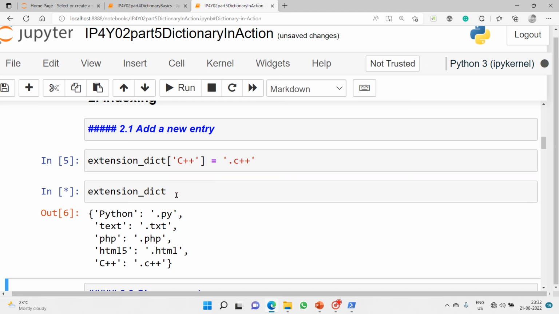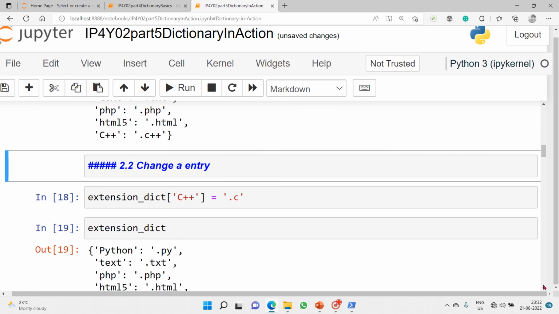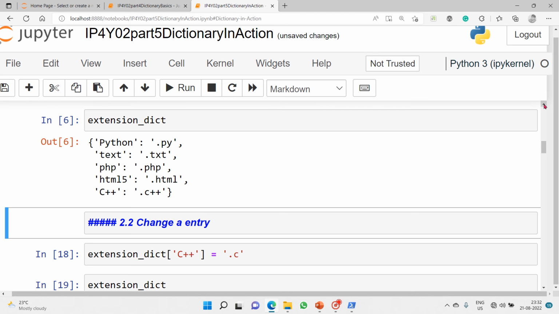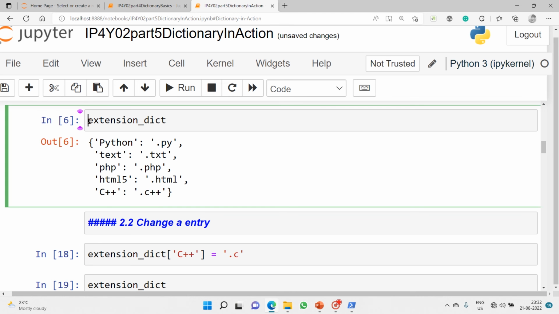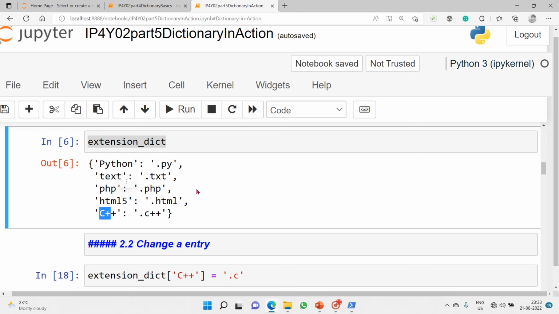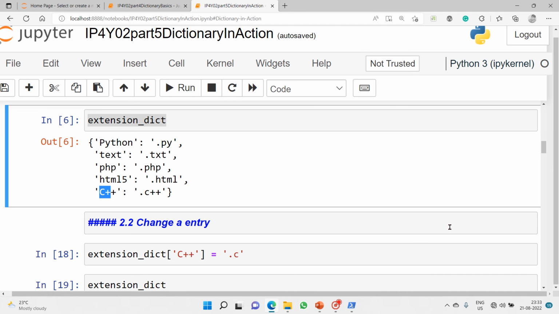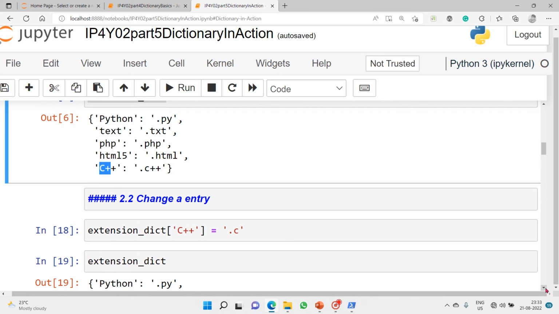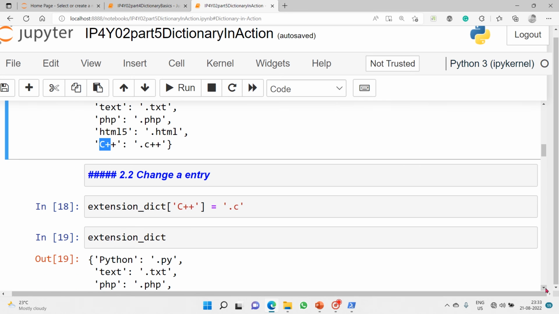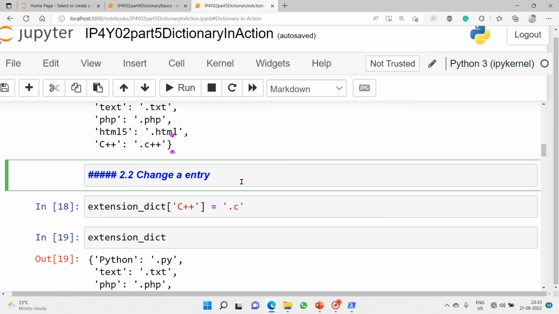So I'm just executing this. Let me check, just a minute. Yeah, so this is my new updated extension dict: Python, text, PHP, C++. See, this C++ programming language has also been included because of that. So this is called mutable. This is mutable, but mutability through keys, not using position.